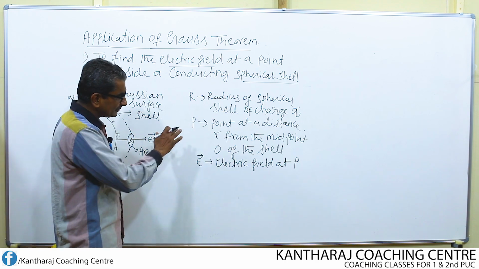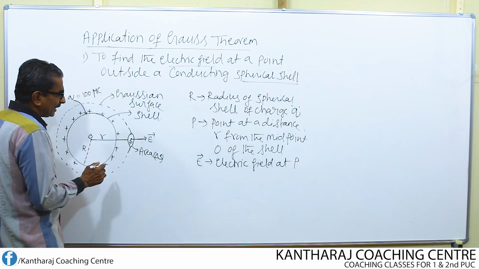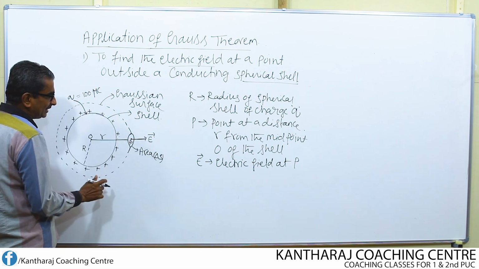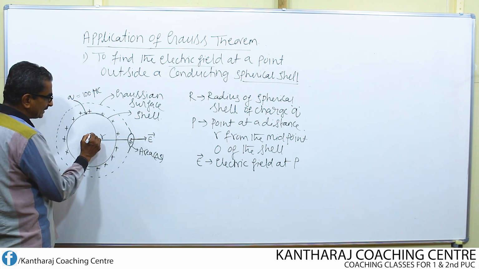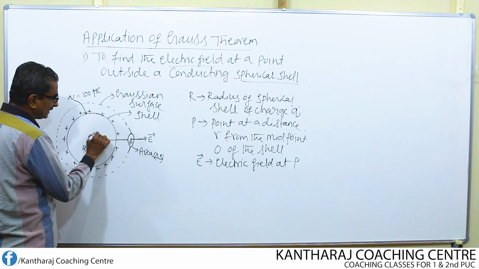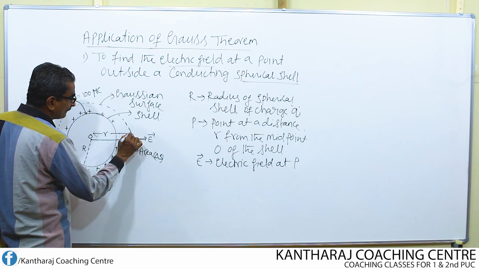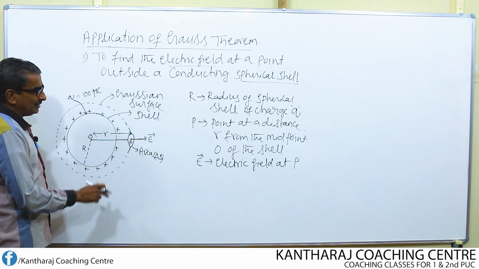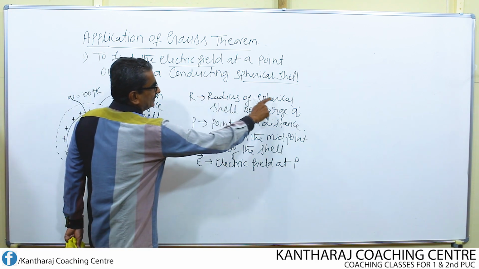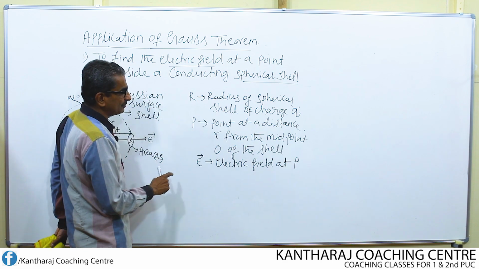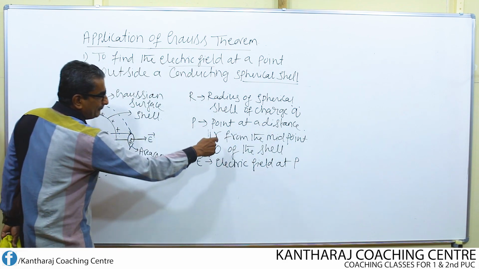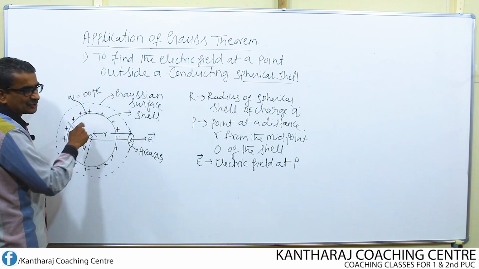Now I choose one point P outside the shell, at a distance R from the midpoint O of the shell. So that's what we have written. R is the radius of the spherical shell of charge q. P is the point at a distance R from the midpoint O of the spherical shell.